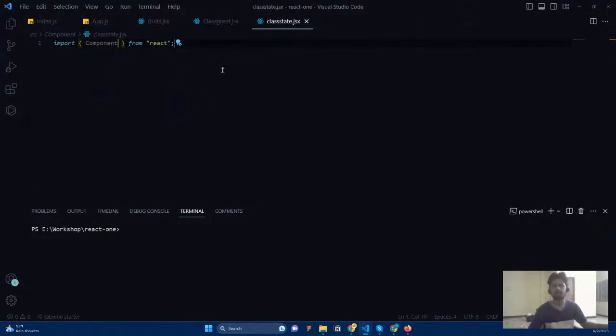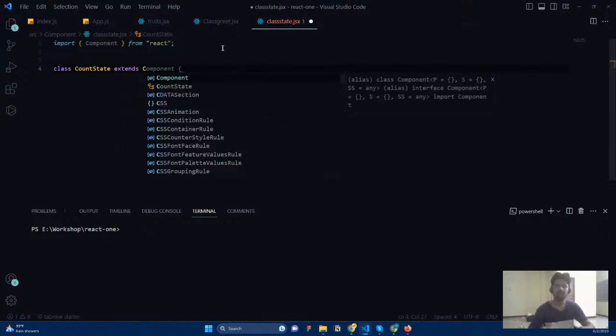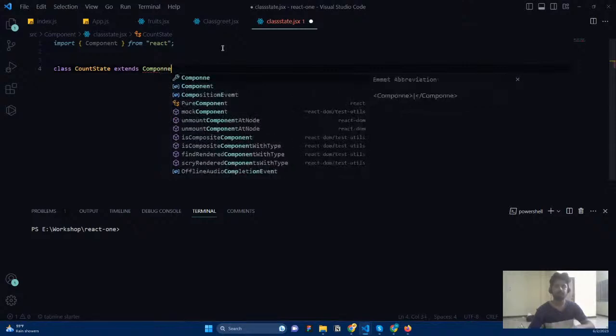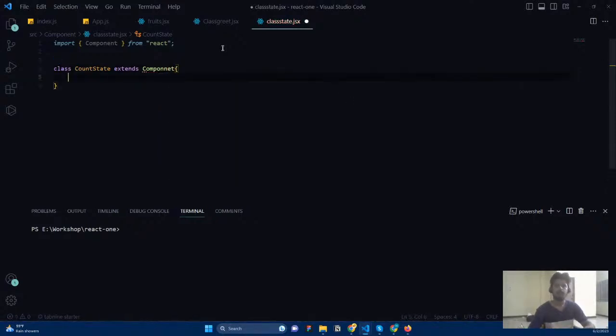This is the component that we're going to use, and here I say class, and this is going to be our state. For example, CountState, any name. CountState extends Component.